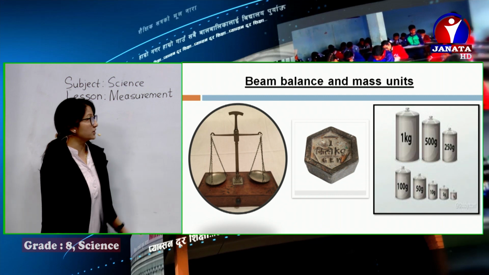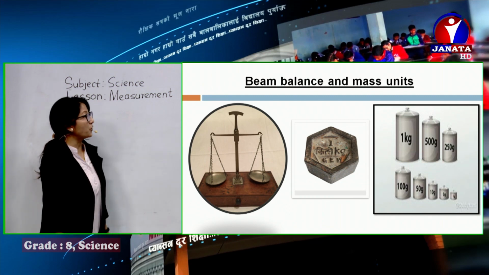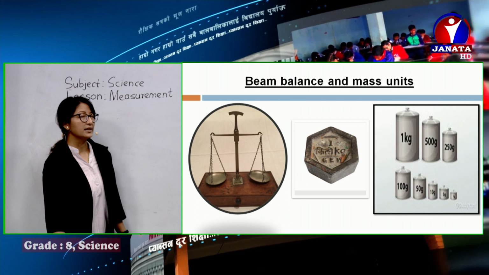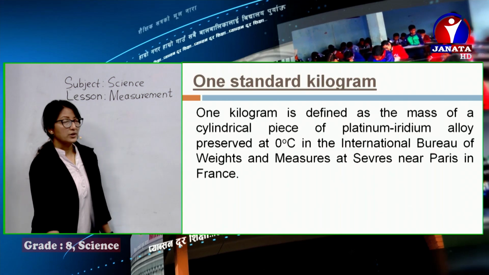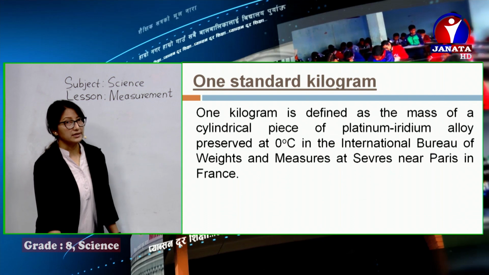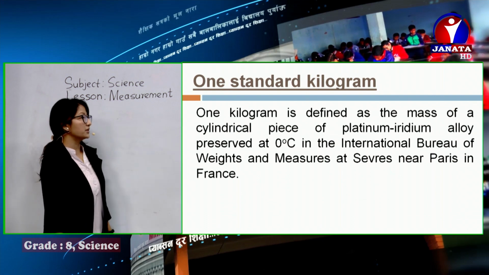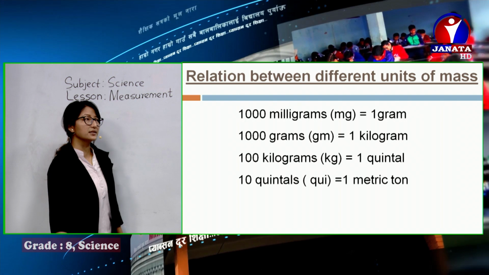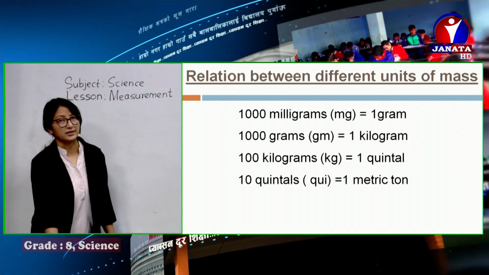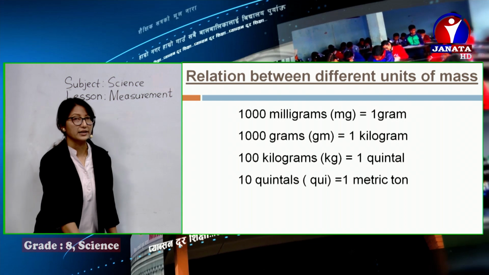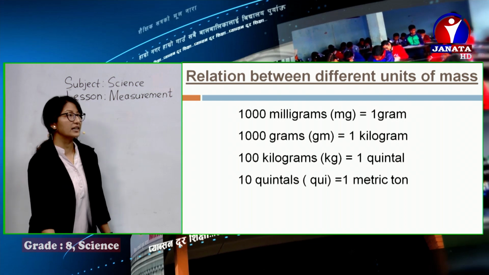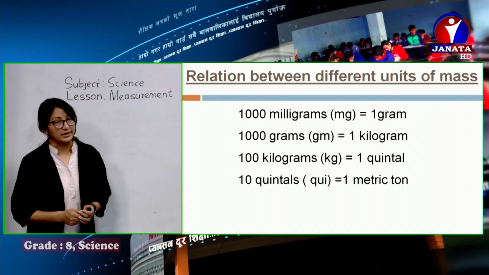These are some of the instruments used for measuring mass. You can just see the beam balance and the mass units used here. One standard kilogram we also learned. What is it? The definition is here. You can just recall it, and the relation between different units of mass. Slightly from here, I would like to revise, and then after we move to weight.